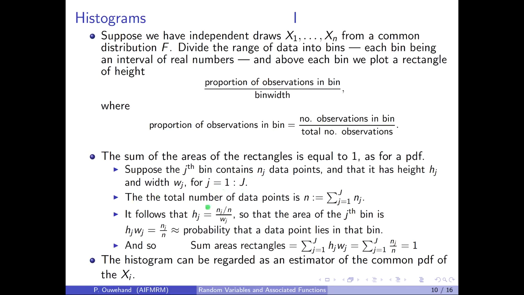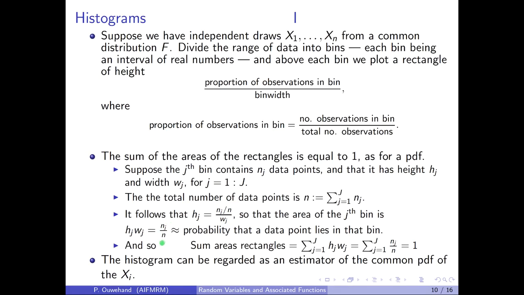The total number of data points is then equal to the sum of all the nj. It follows by definition that the height is the proportion of the data points in the jth bin divided by the width. This means that the area of the jth bin is just the product of the height with the width, which is just nj over n.